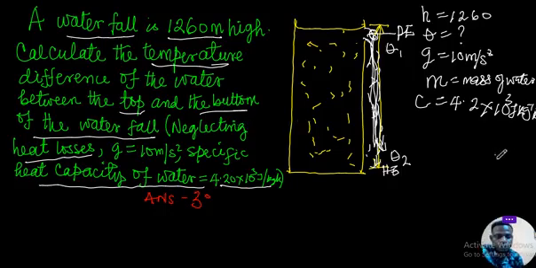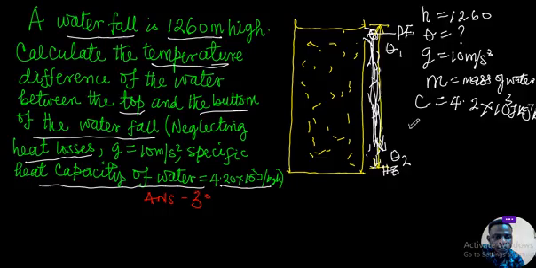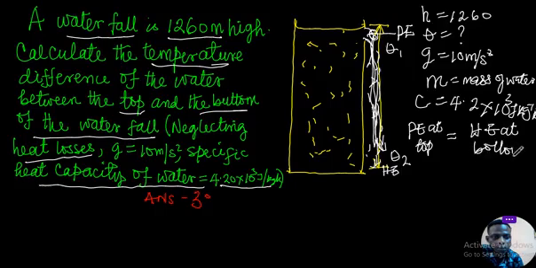All right, so having established that potential energy at top is equal to heat energy at bottom. Potential energy, let's use it please.